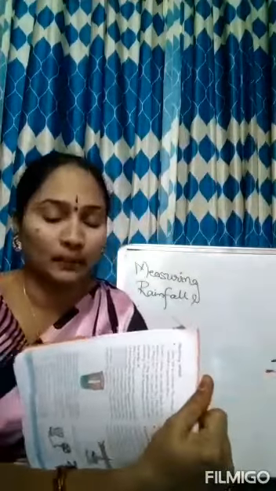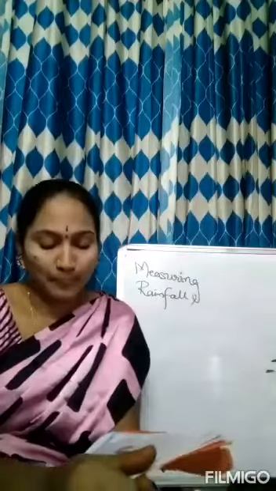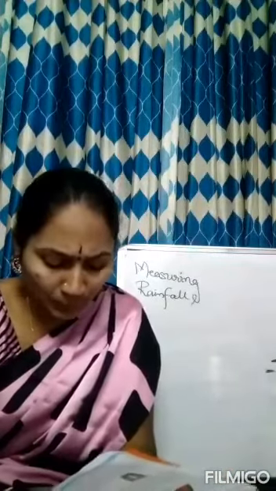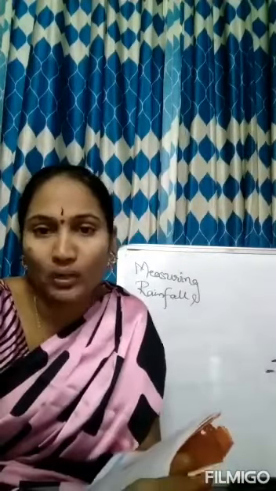Meteorologists measure the rainfall using a rain gauge. It is also called an ombrometer, pluviometer or udometer. So they have three names. They can measure the exact amount of rainfall using these instruments. Rainfall is expressed in centimeters or millimeters. So how is rainfall expressed? Can you say the rainfall in kgs? Not in kgs, but in millimeters and centimeters.